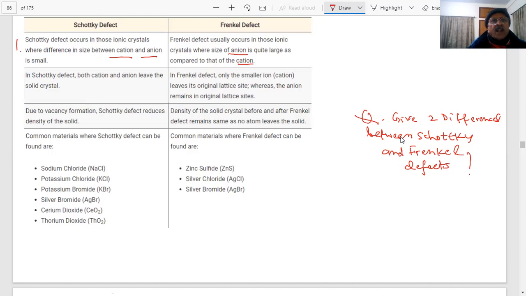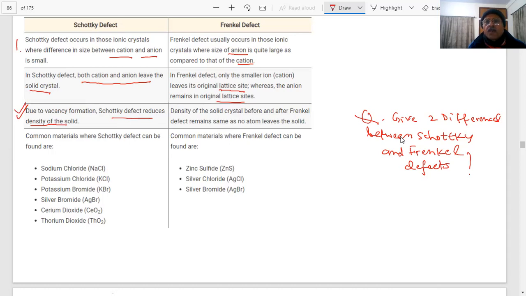In Schottky defect, both cation and anion leave the solid crystal. This is an important point. In Frenkel, only the smaller ion leaves its original lattice site, whereas the anion remains in the original lattice site. It moves to an interstitial site within the crystal. Due to vacancy formation, Schottky defect reduces density, student. Density is a very favorite question for the exam, again and again. Density of the solid crystal before and after Frenkel remains the same as no atom leaves the solid.